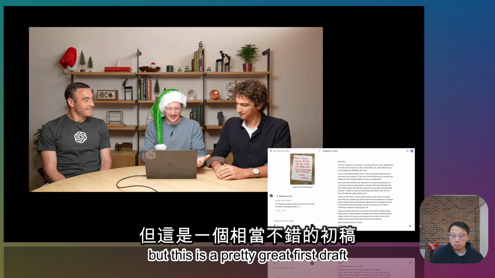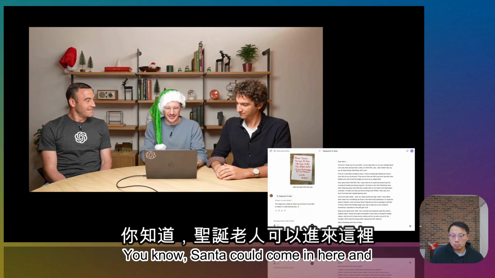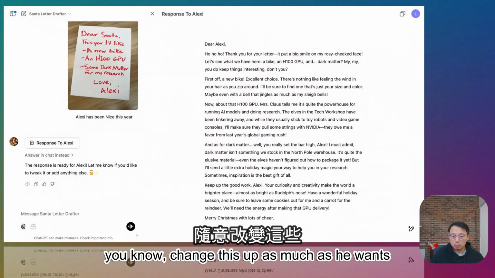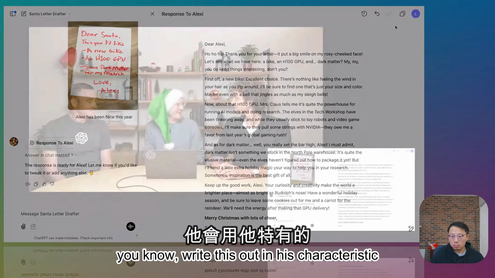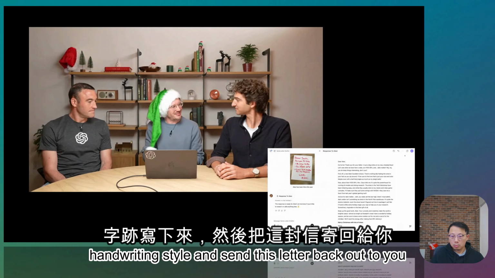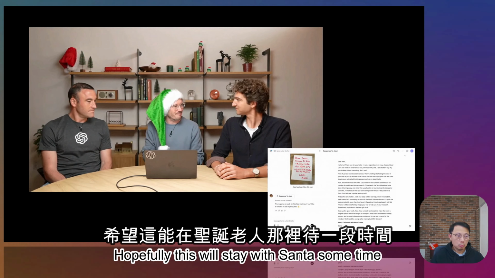But this is a pretty great first draft. And Santa could come in here and change this up as much as he wants, make edits as much as he wants, and then as soon as he's ready, write this out in his characteristic handwriting style and send this letter back out to you. Hopefully this will save Santa some time.